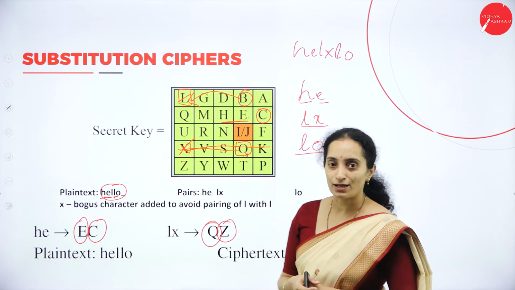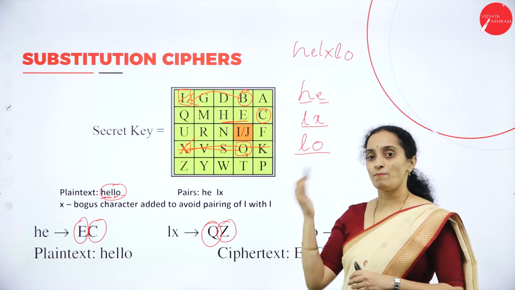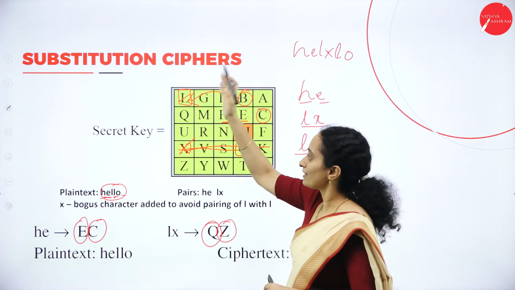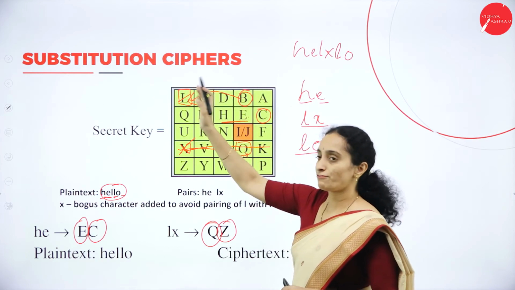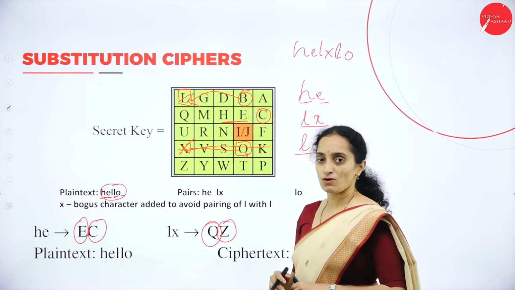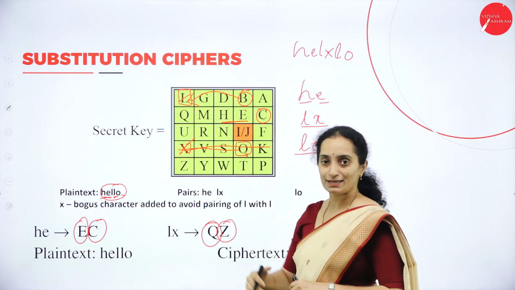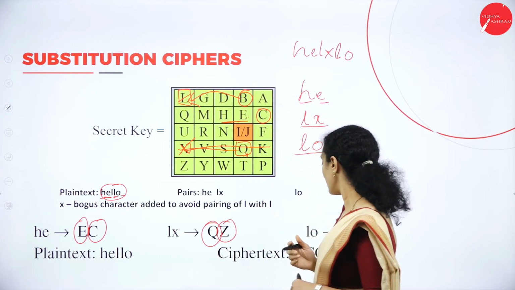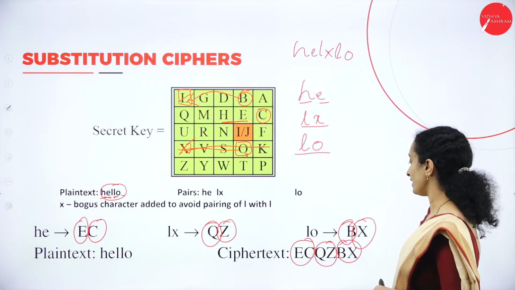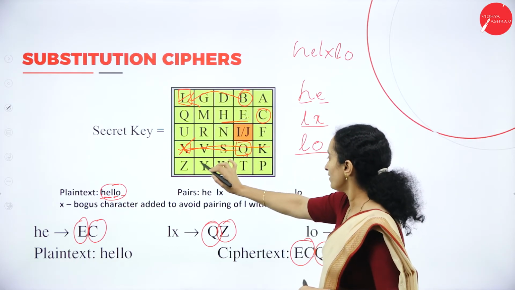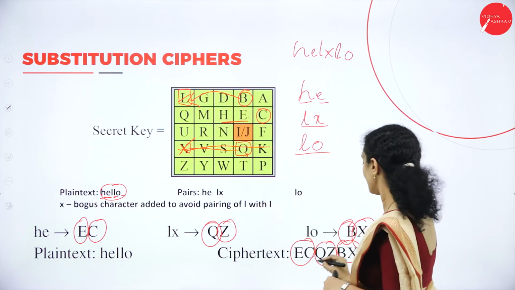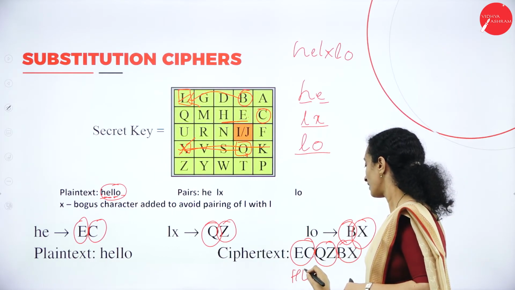How do you decrypt the value then? You have to consider the opposite. For the three rules: if they are in the same row, consider the previous one, the left one. If they are in the same column, consider the above character for decryption. Now again, pair it: ECQZBX. EC, we have EC, consider the previous characters. It will be H, E.